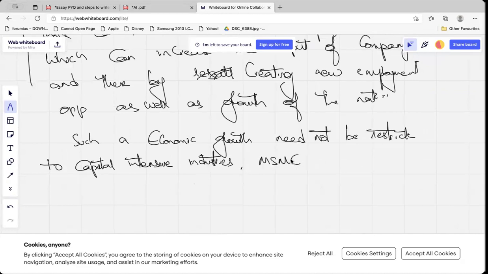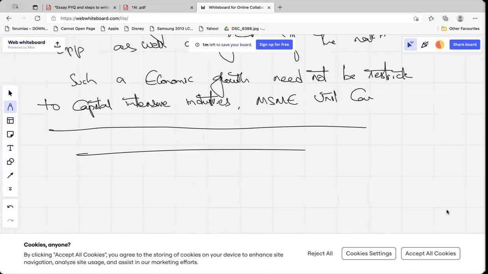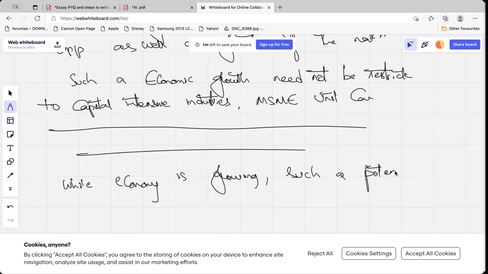MSME units can also utilize. So I'll write like this, and they can grow with the AI. While economy is growing, such a potential can also be replicated in the health sector. So I'm just giving you an example. Can also be replicated in the health sector.